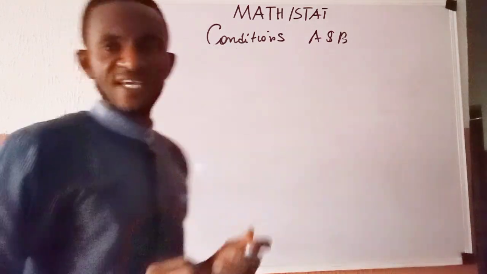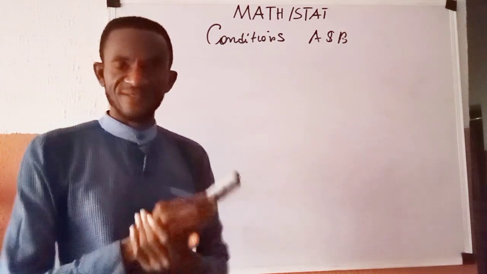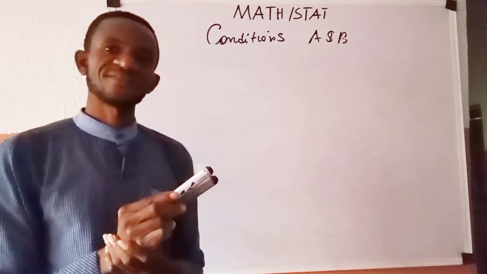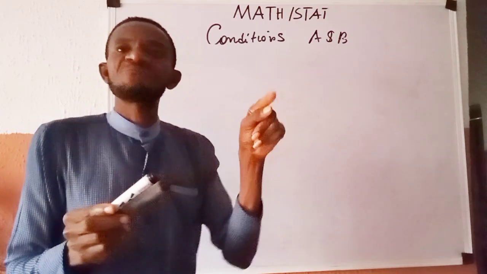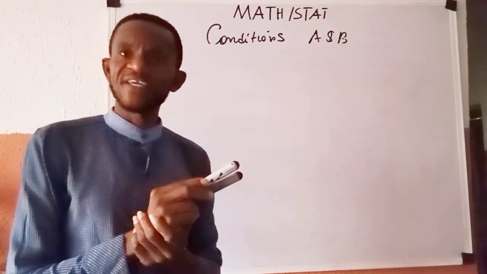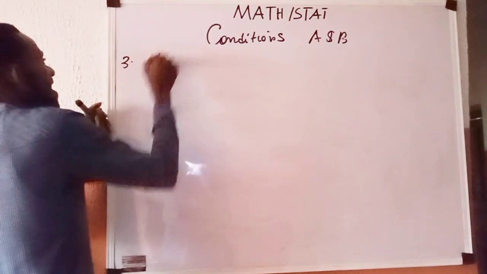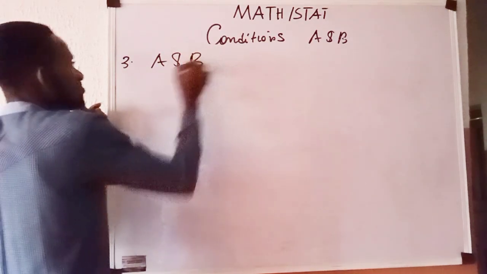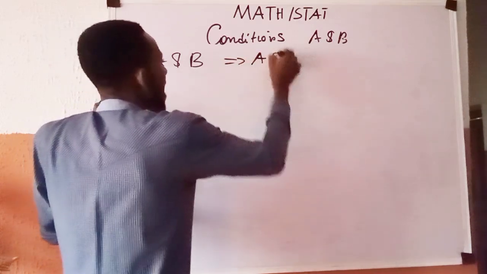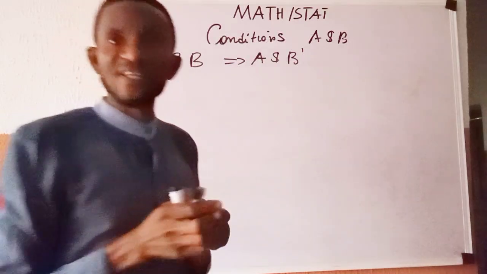The third condition says that if A and B are independent, then A and B complement are equally independent. That's condition number 3. They say A and B being independent implies that A and B complement should equally be independent.